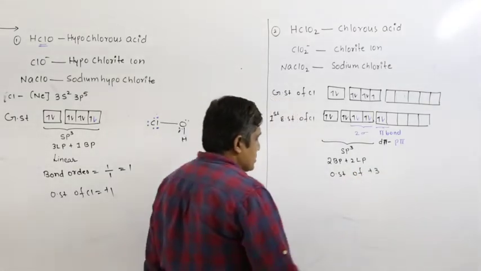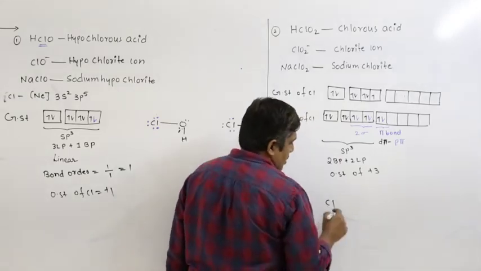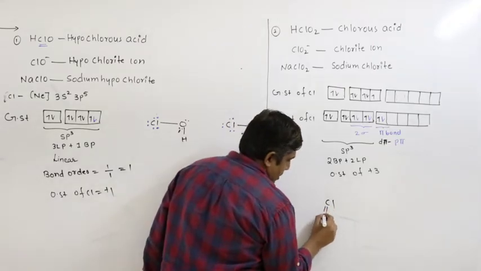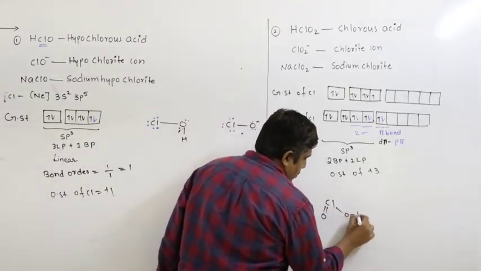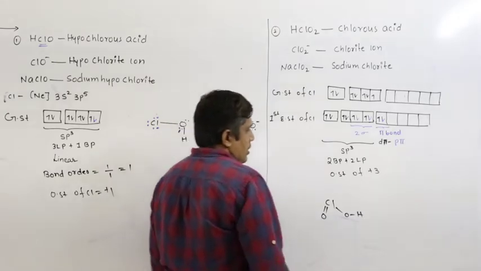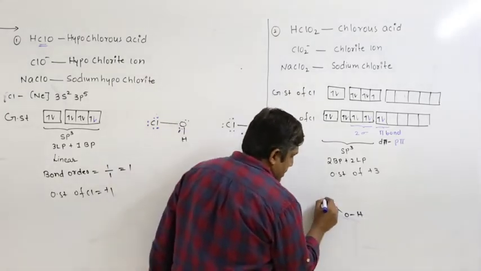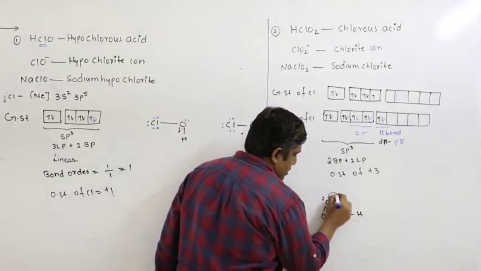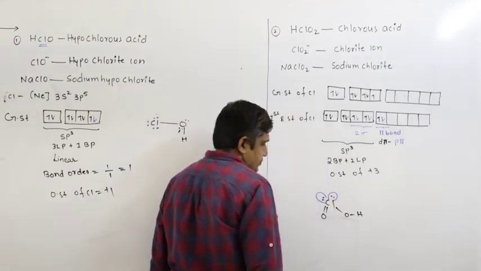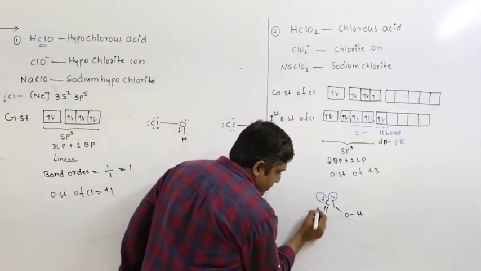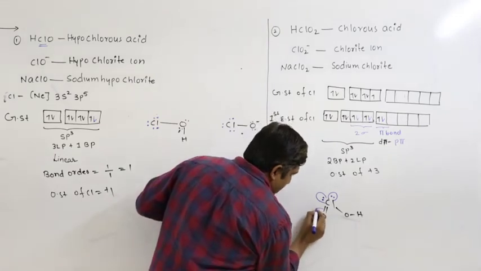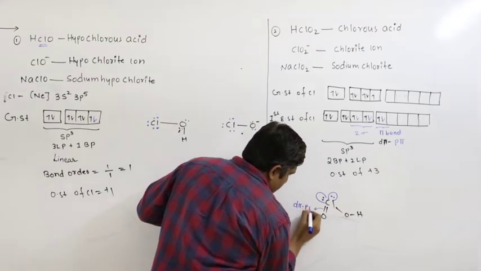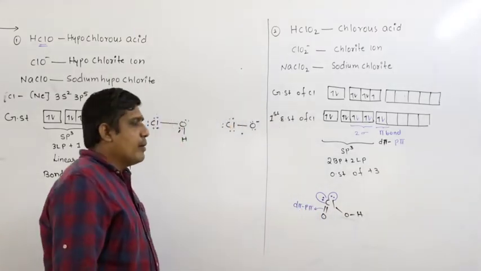Right. So coming to the structure, chlorine, right. How many oxygens? 2 oxygens. Double bond, O, H. So let us indicate 2 bond pairs, lone pairs, 1, 2. If you want, you can write the p orbital like this, sp3 orbital, right. So you can see there is a pi bond here. The pi bond is formed by chlorine using d orbital and oxygen using p orbital. So there is one d pi p pi bond.